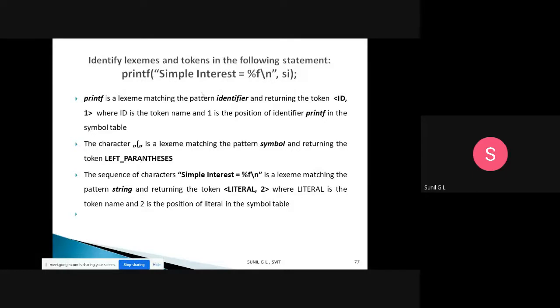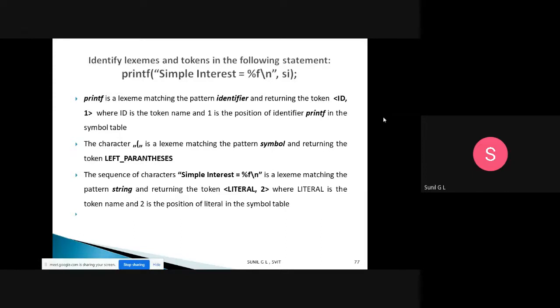Okay, done. After that, we are printing simple interest is equal to percentage of, new line character, within double quotes, closing double quote. So this is one sequence of characters within double quotes. This is a lexeme, matching pattern is string, and returning token is literal comma 2. This whole thing is a string literal because we are putting it in double quotes, and the position of this literal in the symbol table is 2.